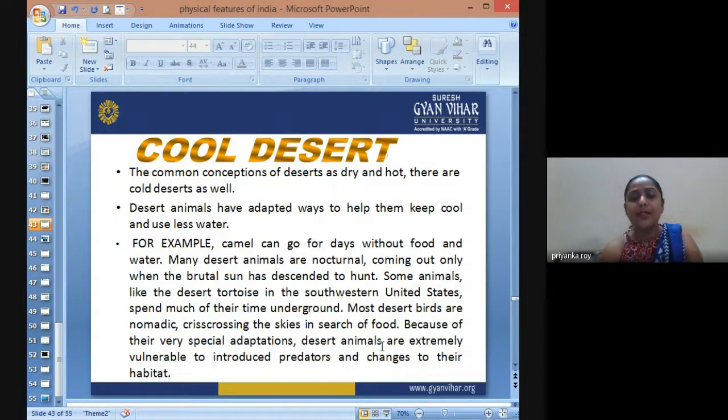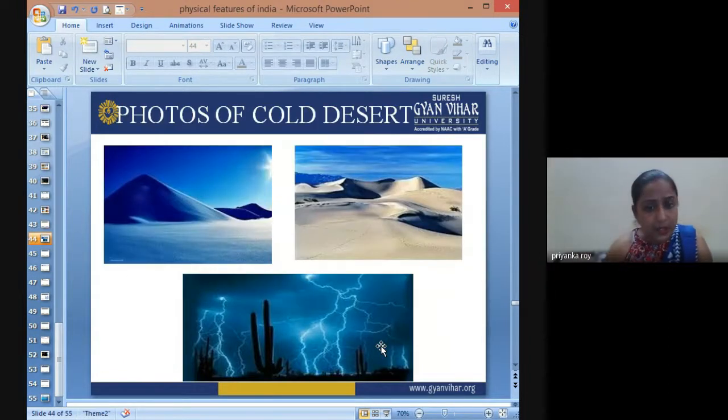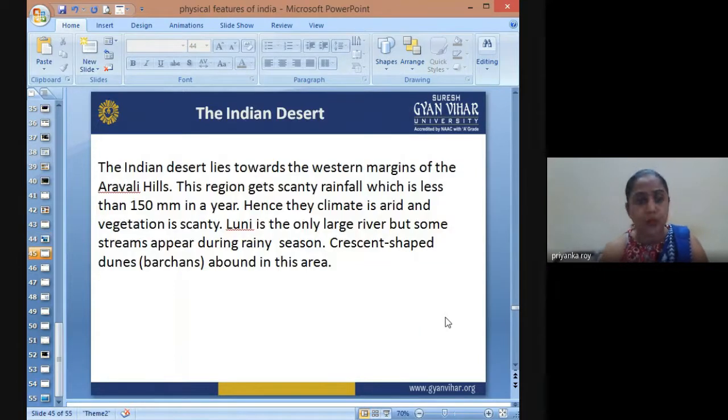So wherever there is less water, you will have a desert. Camels can go without water for many days. There are many other animals also that can go without water for many days in the desertic region. And this is how a cold desert will look, where vegetation is very less, but the temperature is also low.